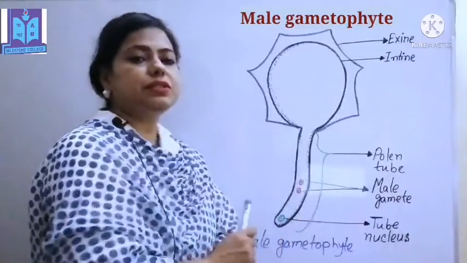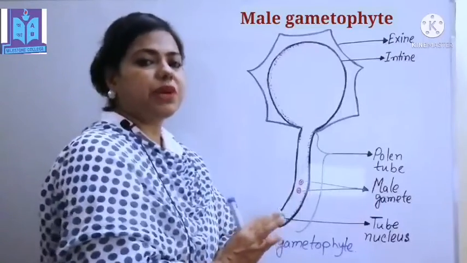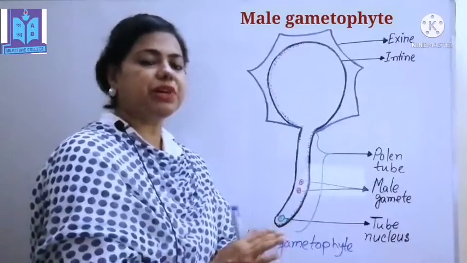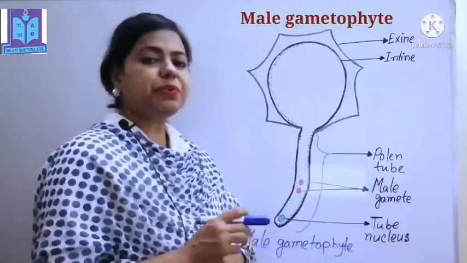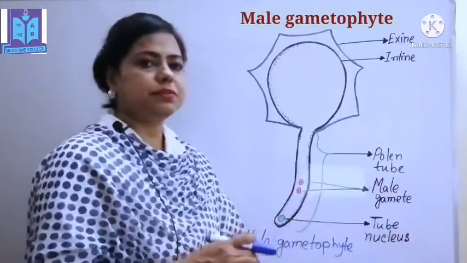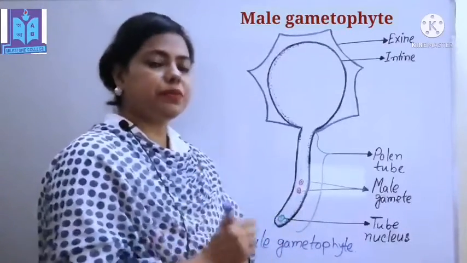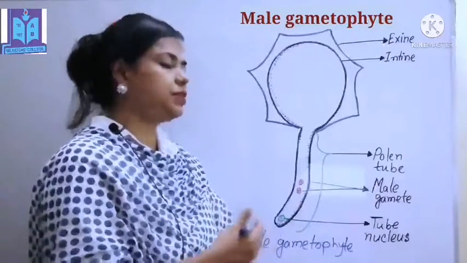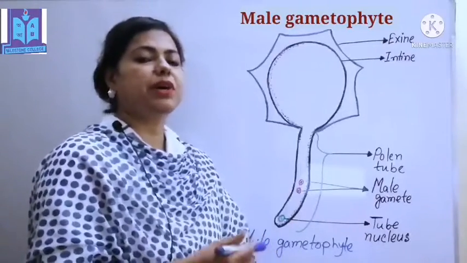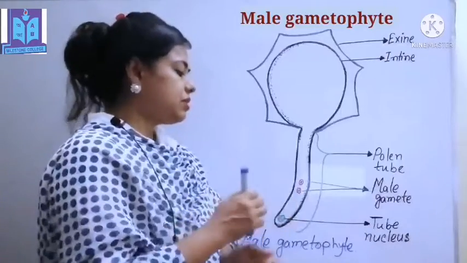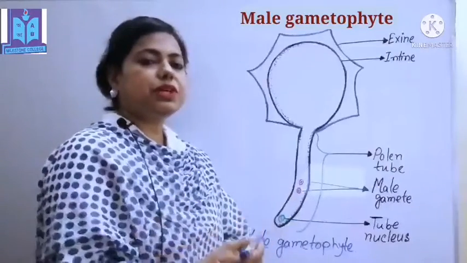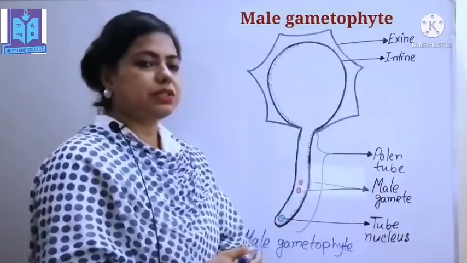This pollen is formed by mitosis division from the microspore mother cell in the anther. Pollen grains have one nucleus, which is divided into two nuclei by mitotic cell division. One is called the tube nucleus and the other is called the generative nucleus.